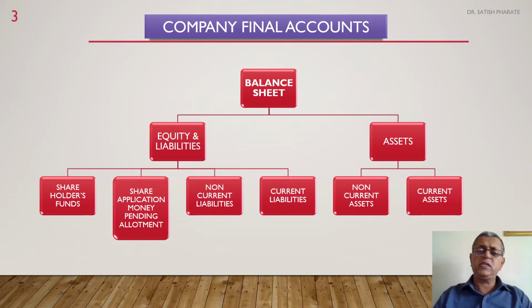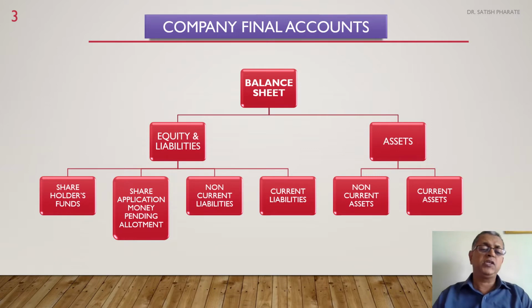What is a balance sheet? In traditional form, a balance sheet is a statement of assets and liabilities. Usually it consists of two parts. The left hand side of the balance sheet is called equity and liabilities in the case of companies, and the right hand side is called assets. In equity and liabilities, there are four sub-segments.